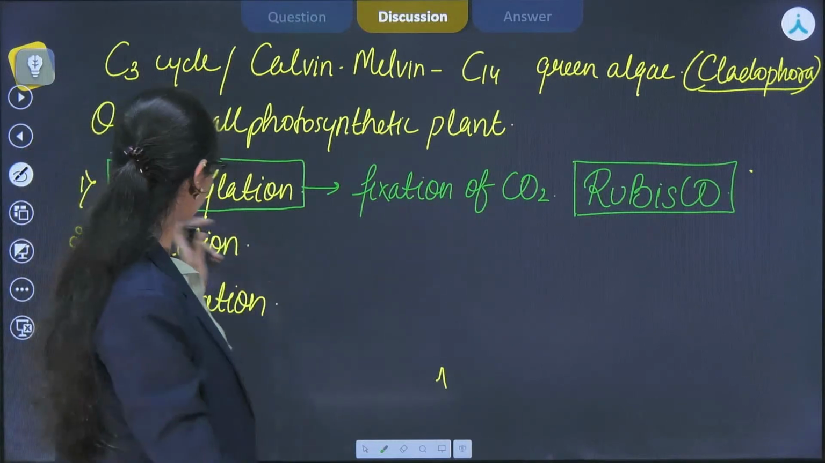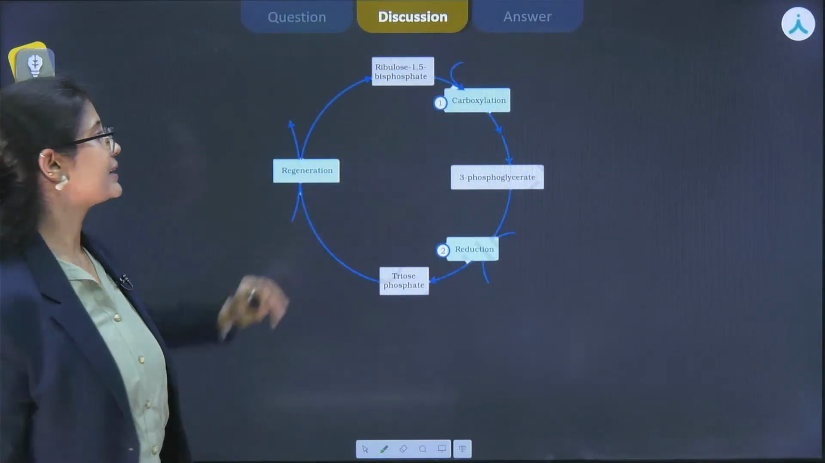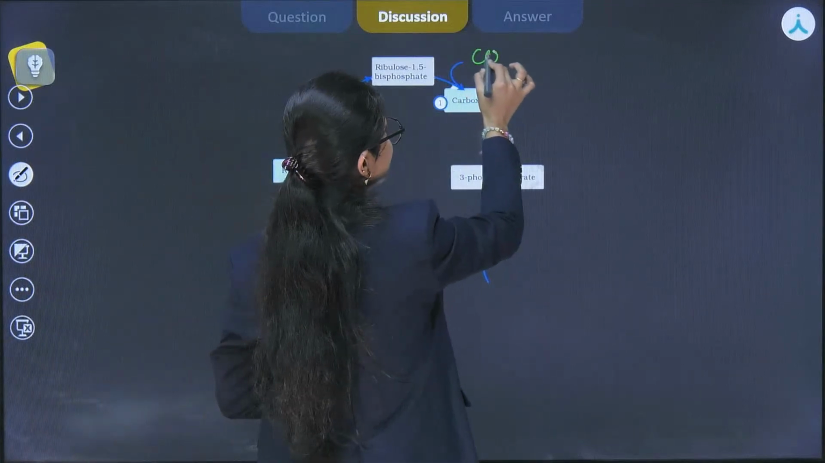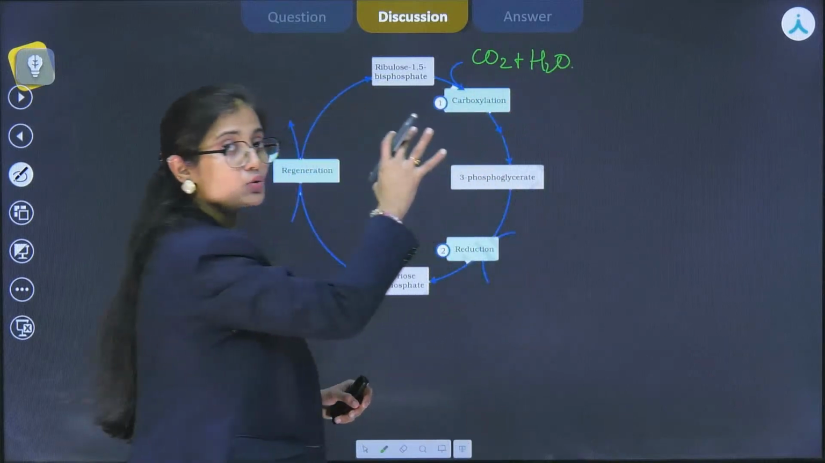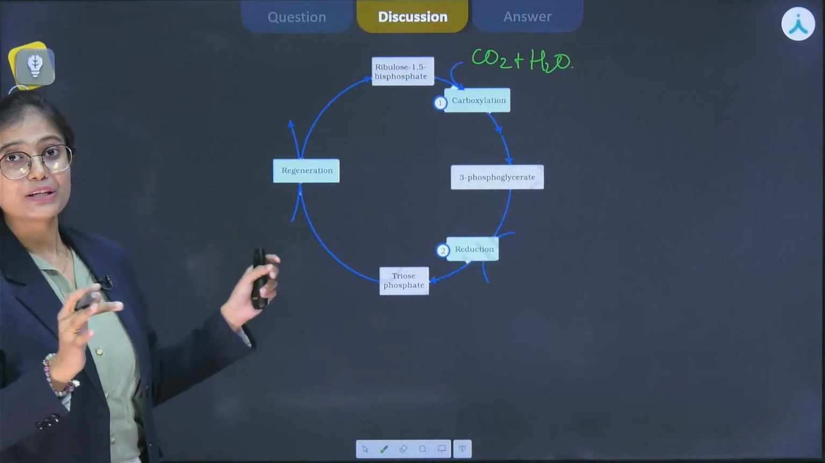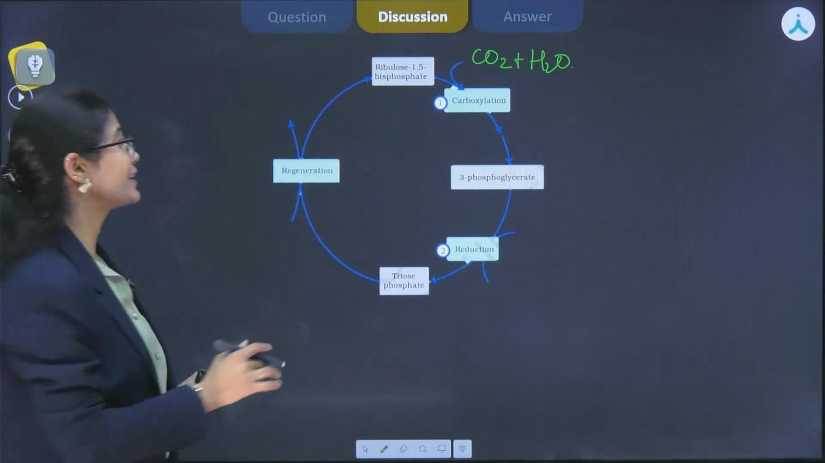Okay. Next is reduction. Let's see all these things in the diagram itself. So here carbon dioxide along with water is fixed via the process known as carboxylation by the action of the enzyme Rubisco, and this is done by RuBP.